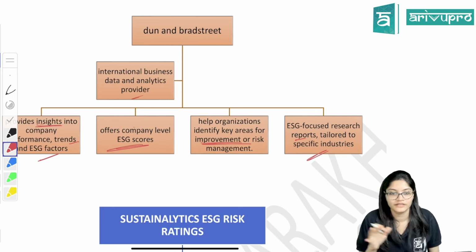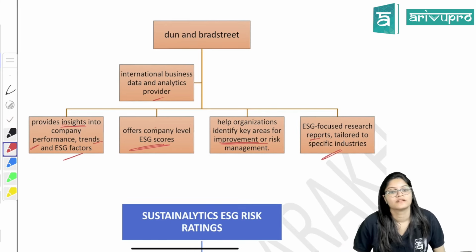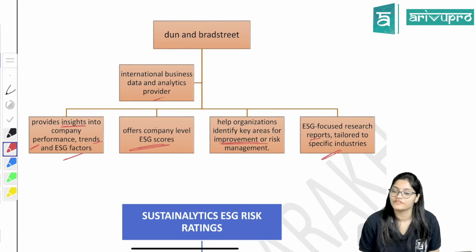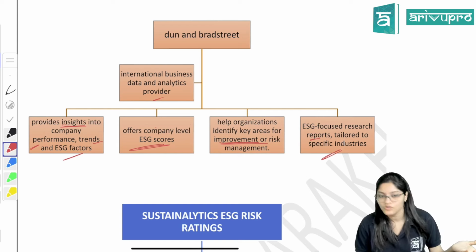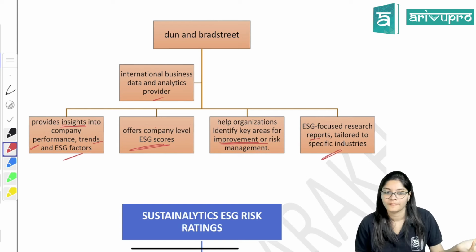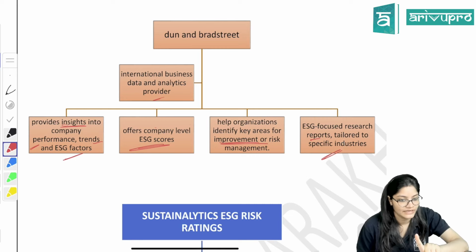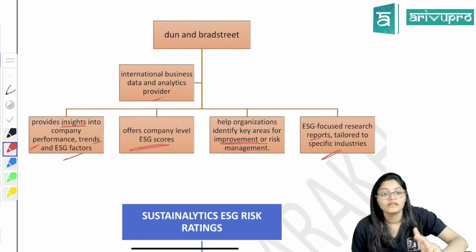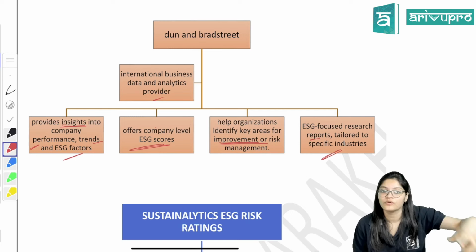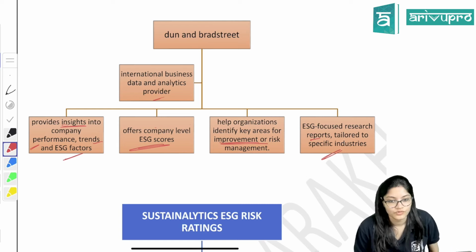Is it clear? Dun & Bradstreet. Try to remember it here itself. What is Dun & Bradstreet? First of all, it is an ESG rating organization, so it is going to give the scores. Scores based on what? It will provide the international business data and analysis. It will provide insights of the company: what are the ESG factors, how the company is performing. And then it will give scores.